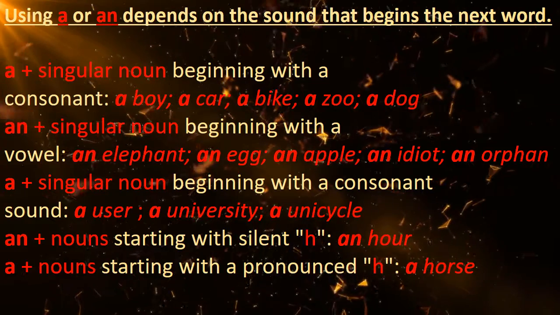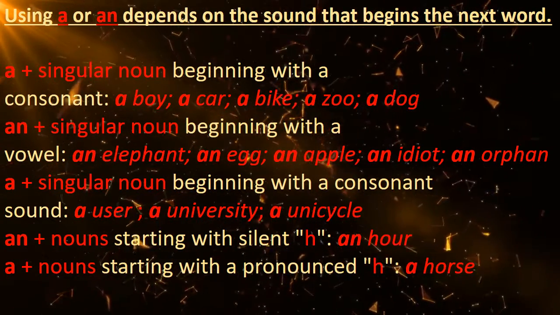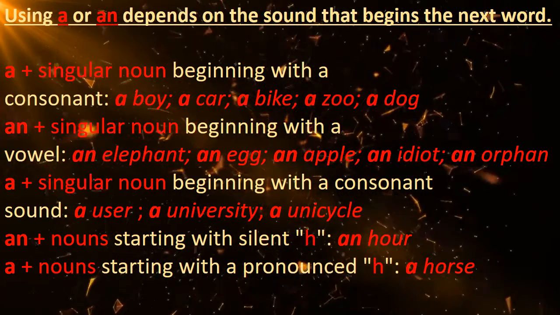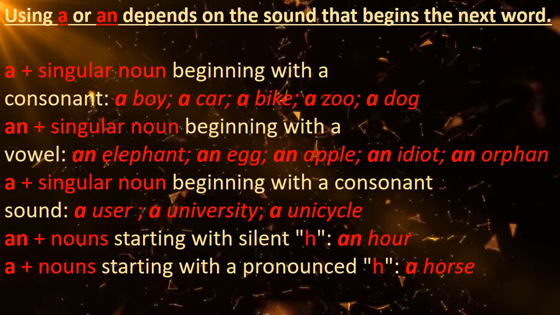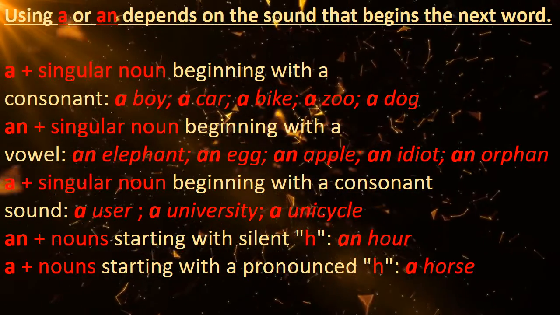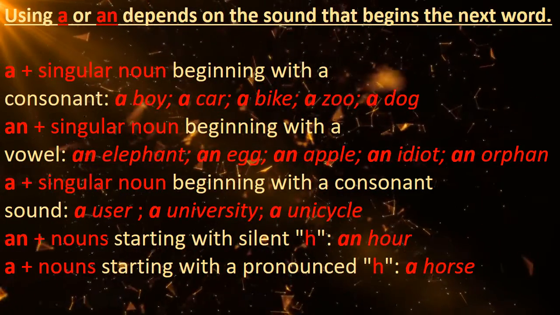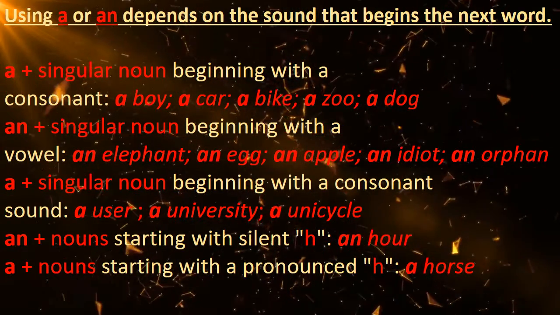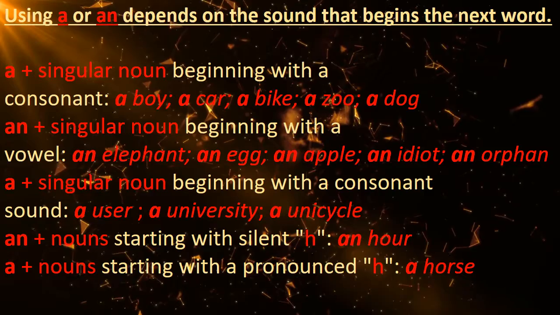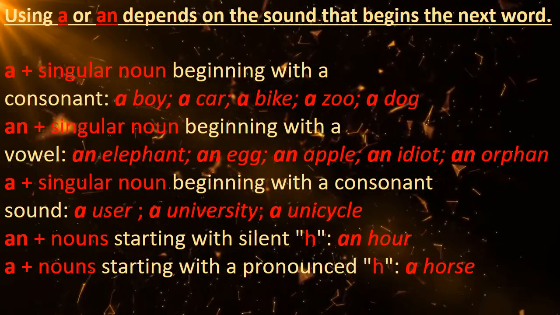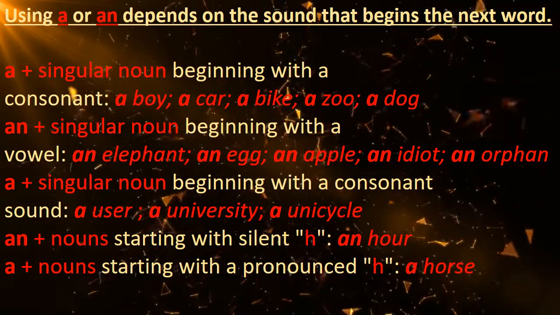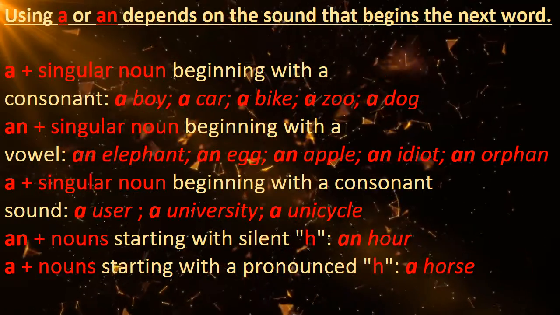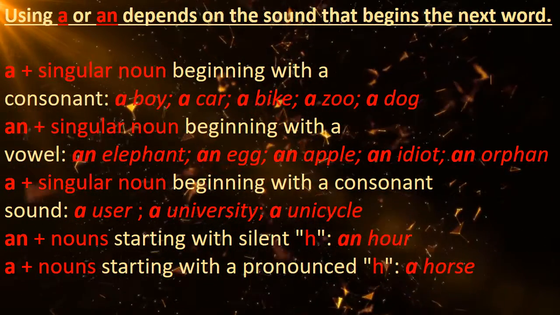Okay. A plus singular noun beginning with a consonant sound. For example, a user. Here it sounds like "user", that begins with the consonant y sound. So a is used here. In a similar way, we can say a university, a unicycle also. Then an plus noun starting with silent h. For example, an hour. Okay, we know that h is silent, so an hour. A plus nouns starting with a pronounced h. For example, if I say horse, it will be a horse then.